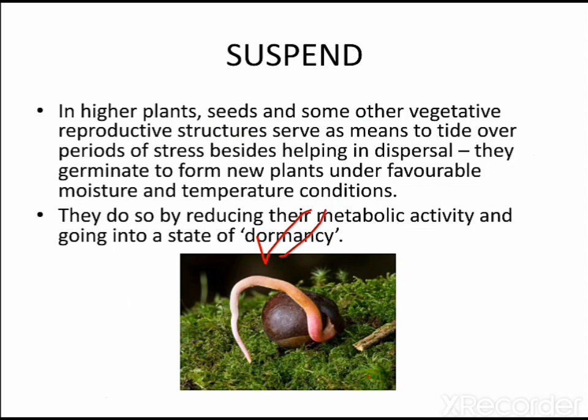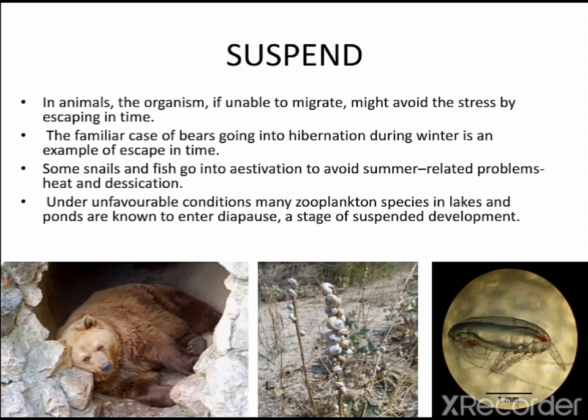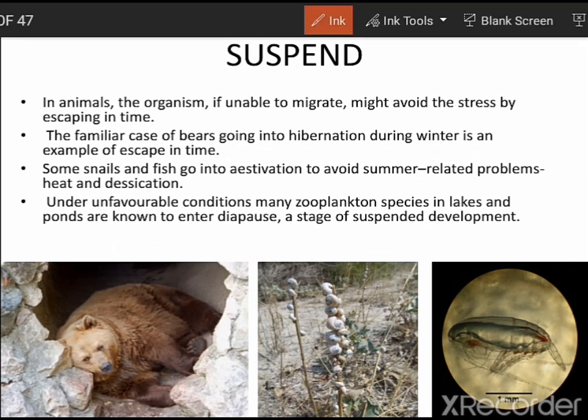Now let us see in the case of animals, what are the different ways in which animals are showing suspension. If we take the case of organisms such as bears, they will be entering into a long duration of sleep. These bears are like Kumbhakarna, so they are going for a very long duration of sleep during winters. It is known as winter sleep, that is known as hibernation. Whereas in the case of snails and certain fishes, they will start sleeping when it is extremely hot outside, that is during the summers, and this is known as summer sleep, which is known as aestivation. That can go on for months, and in the case of polar bears, they can hibernate for years as well.